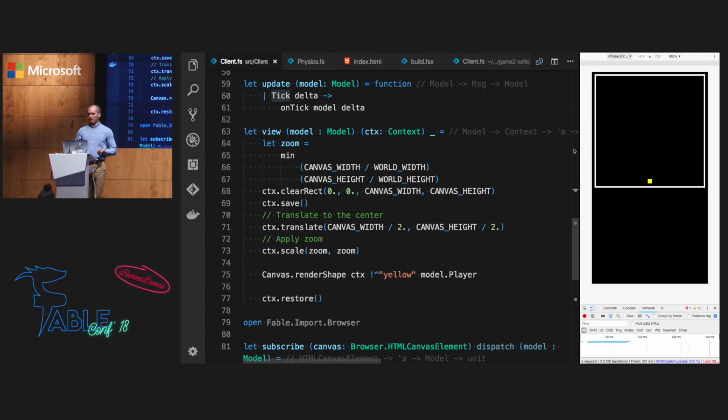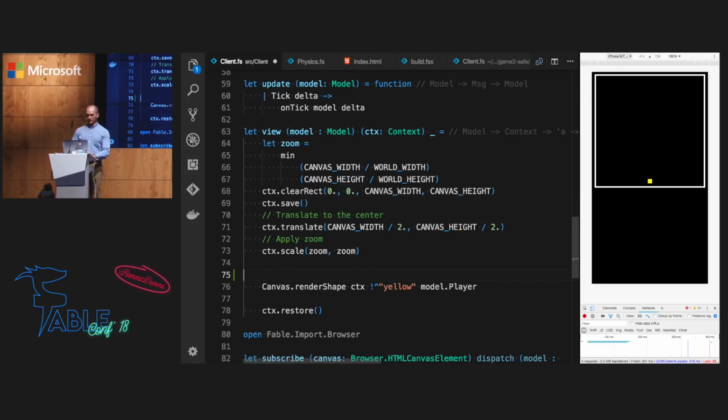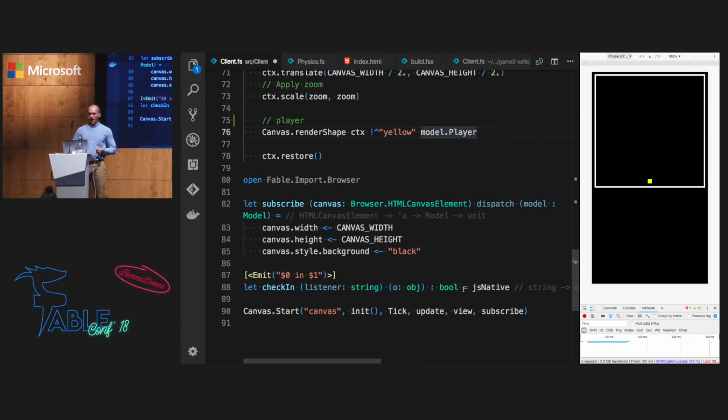For now, we just render this one rectangle over here that you can see. Apply some zooming to make the game fit into the canvas and actually on your mobile phones. And for now, we're just rendering the player over here. So we use this canvas module to render a shape, giving some context, yellow color, and this operator over here means basically a cast to union that fits into this model, and then we pass in the body from the Matter.js library.